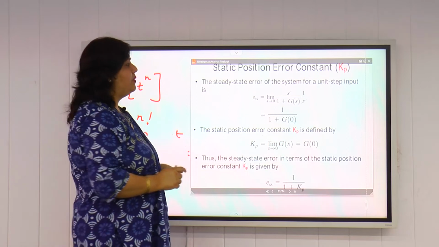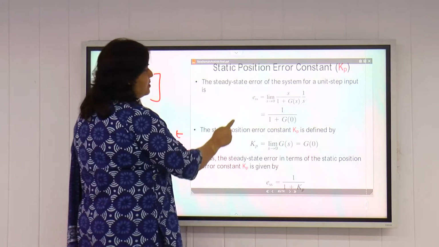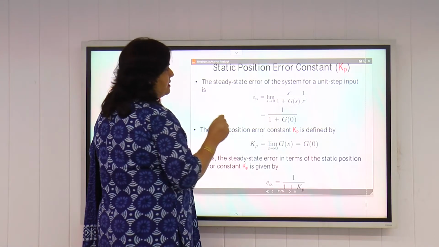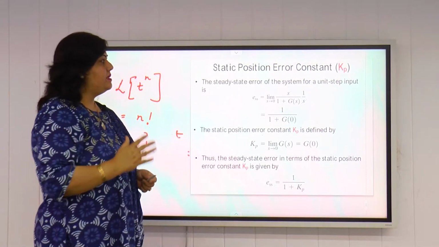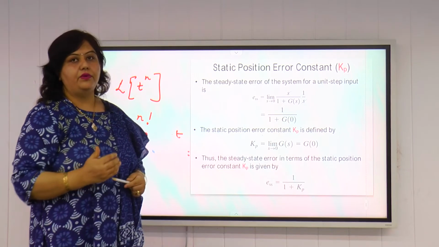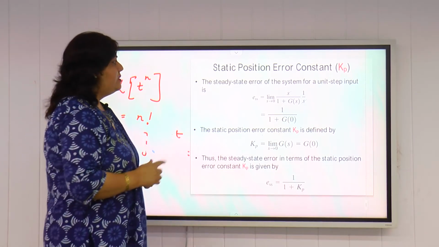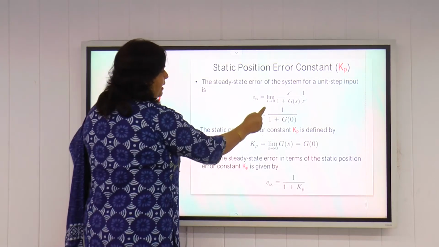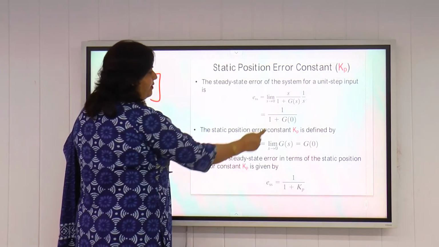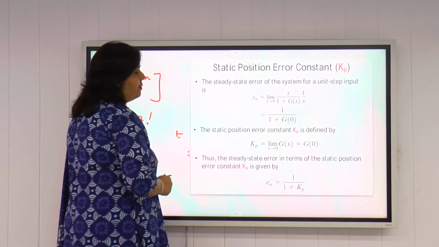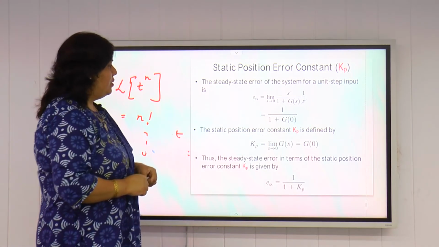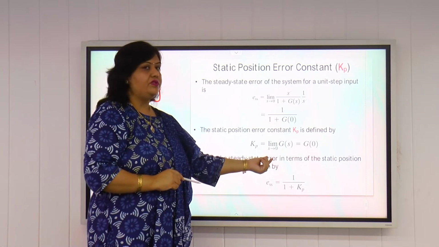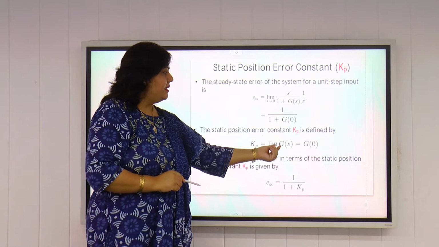So what is the position error constant? It is represented as Kp. In the steady state error expression, we put R(s) equal to 1/s, that is, a unit step input, because the position error constant occurs when the input is a unit step. If we put R(s) equal to 1/s here, the s will cancel out. And if we put the limit s tending to 0 here, we get the steady state error equal to 1 by 1 plus G naught. So the static position error constant is defined as limit s tending to 0 of G(s)H(s). G(s) here is G naught.